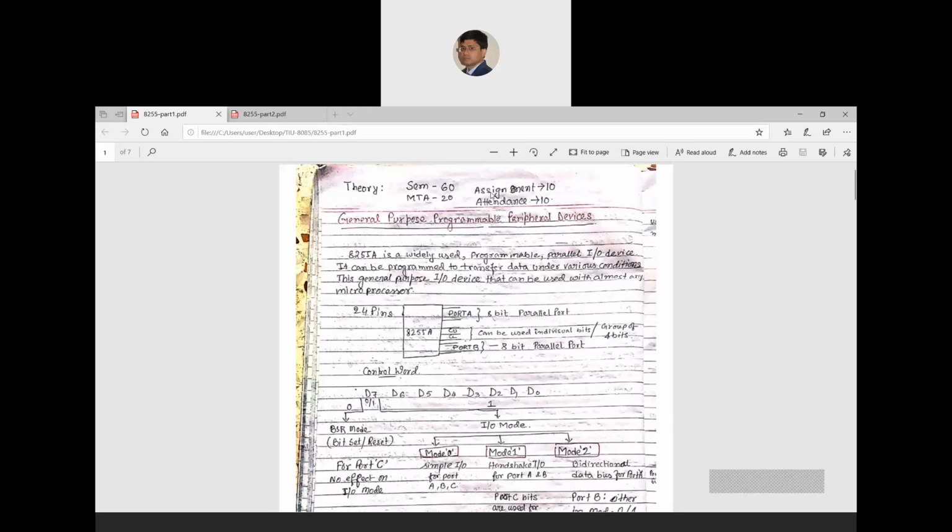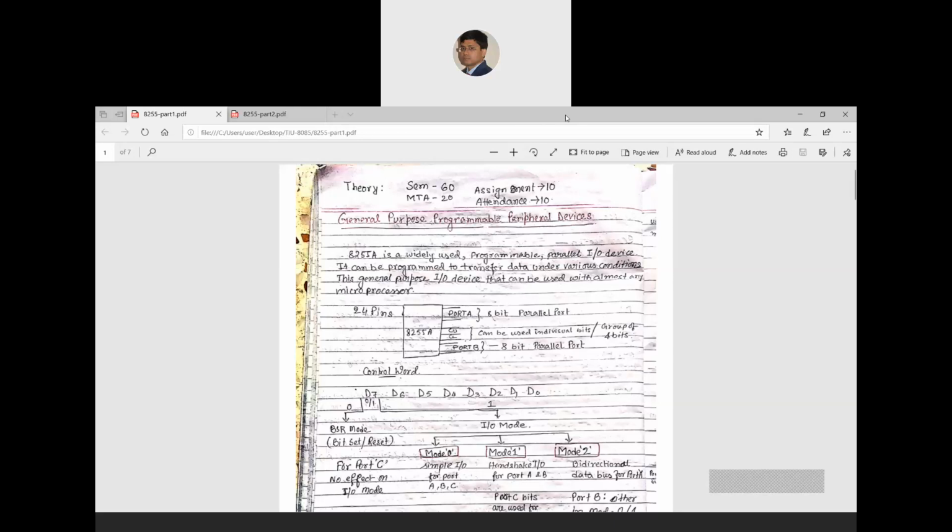The marks associated with your assignment, attendance and MTA are like this. For assignment, you have to score up to 10, for attendance 10 marks, MTA 20 marks, and for your semester 60 marks. Okay. I have already given you the first assignment, and I think many of you have already submitted it.